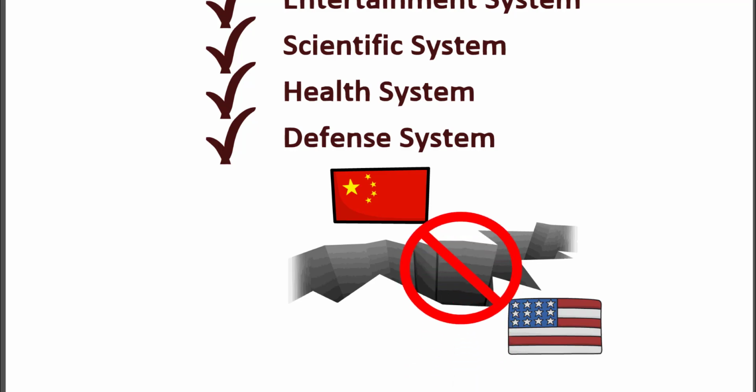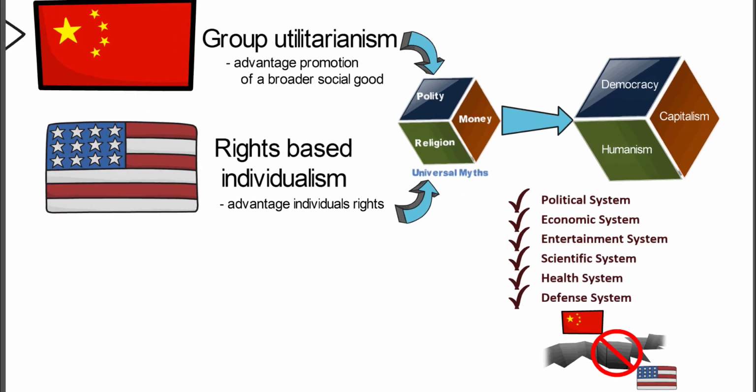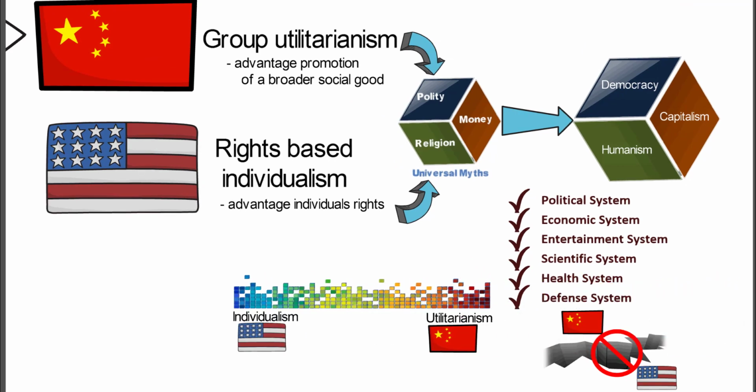So this idea that there's a huge divide between China and the United States is really a mistaken idea, a mistaken narrative. There are differences, and the differences are basically between someone who advantages the promotion of broader social good and someone who advantages individual rights. And that's really how the two countries are different.